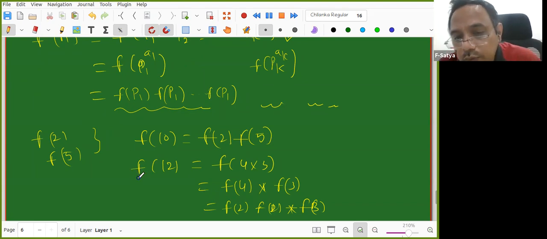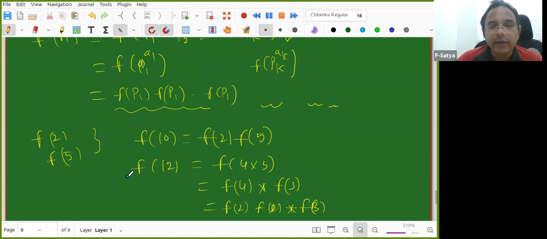So if you are able to show that it is completely multiplicative, then I am done. I can find it every place. That's what Vishal was telling earlier. So I use the fundamental theorem of arithmetic. We'll go again slowly. But still I don't know the function f of 1, right? So first we'll tackle that.